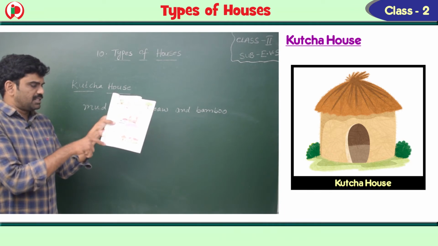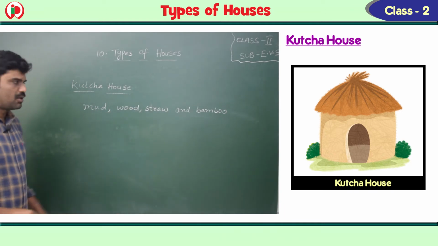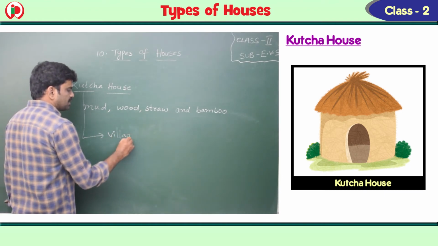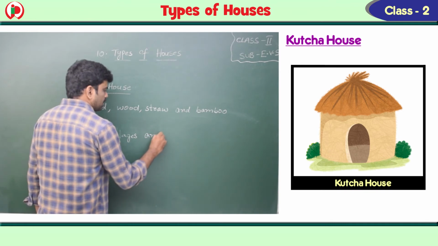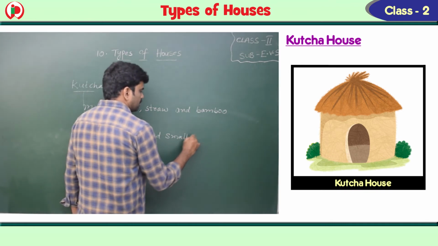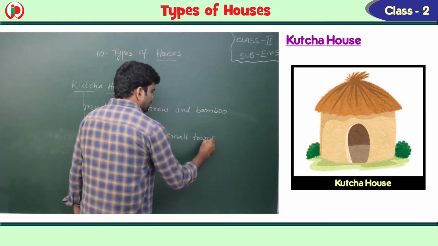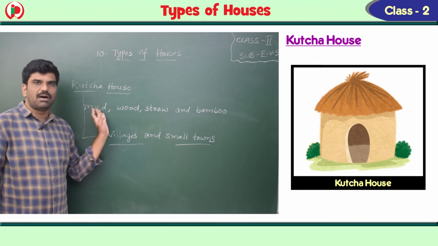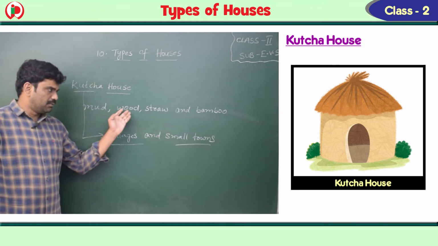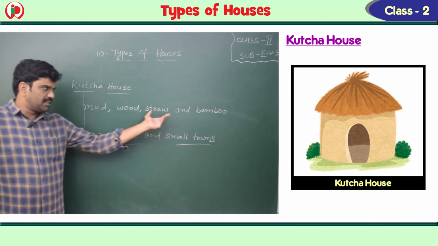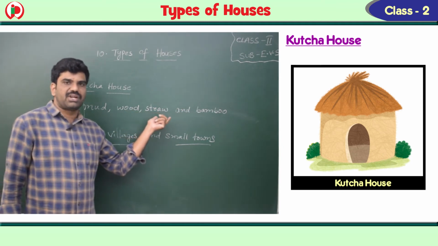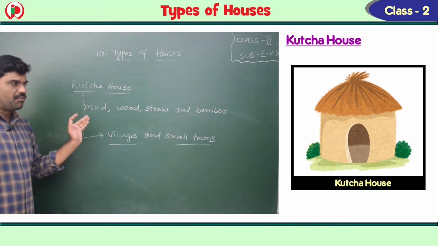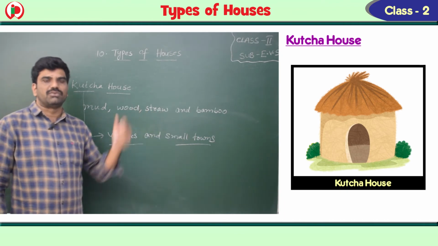Such houses are usually seen in villages and small towns. What is straw? The dry grass is called straw.